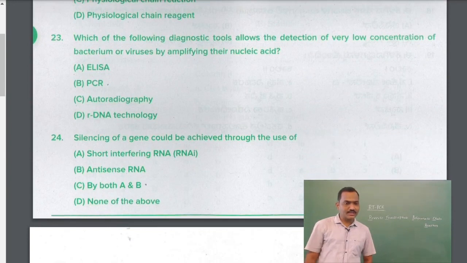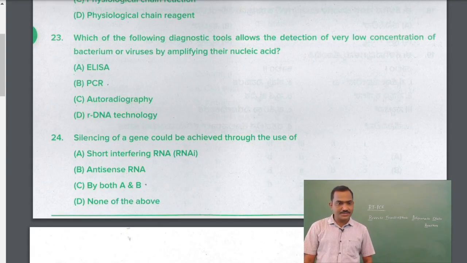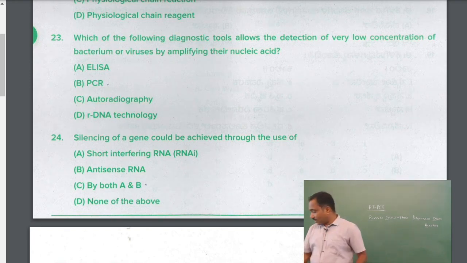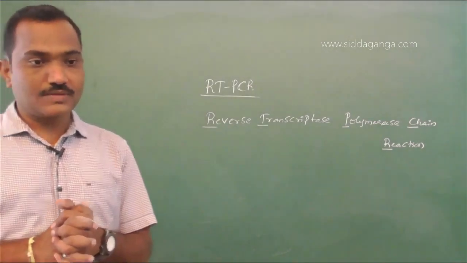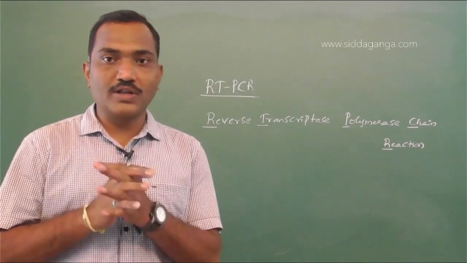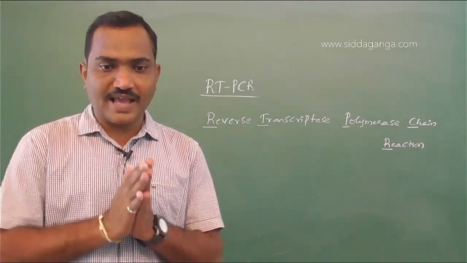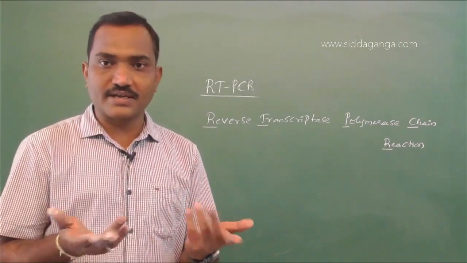Question number 23. Which of the following diagnostic tools allows the detection of very low concentrations of bacteria or viruses by amplifying their nucleic acids? So it's a concept of diagnostic methods, molecular diagnosis, wherein we use polymerase chain reaction. The question says amplifying, so it is polymerase chain reaction, PCR.